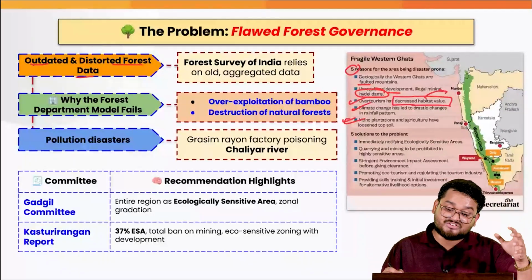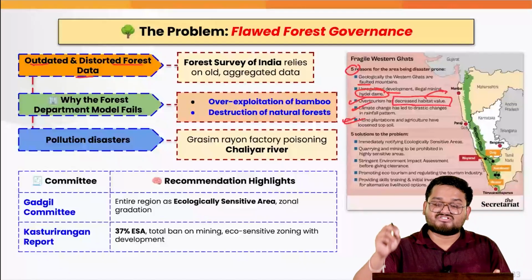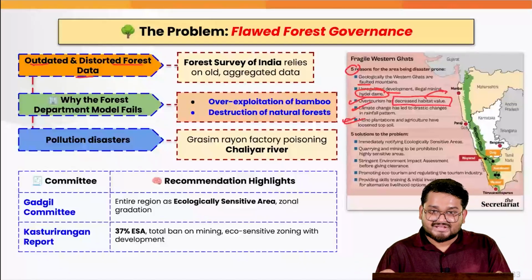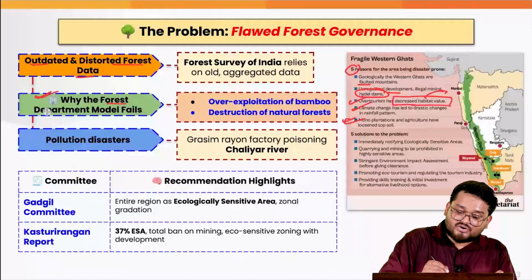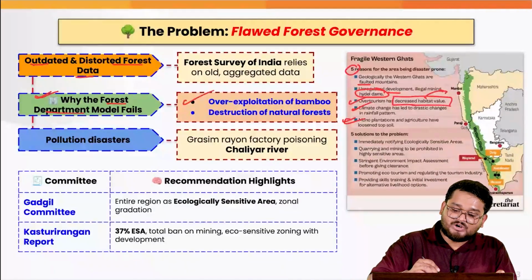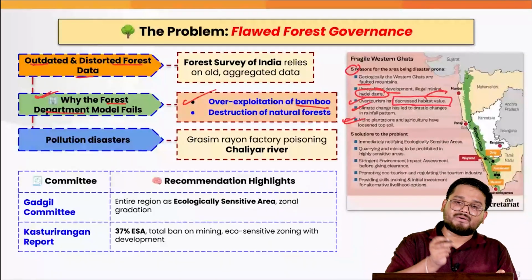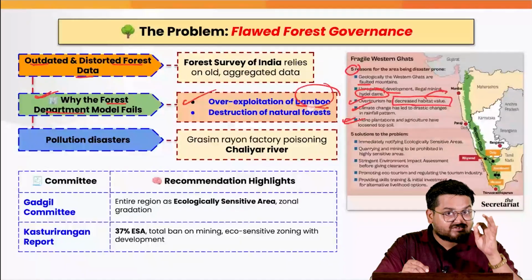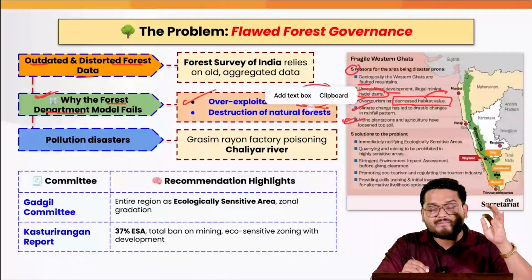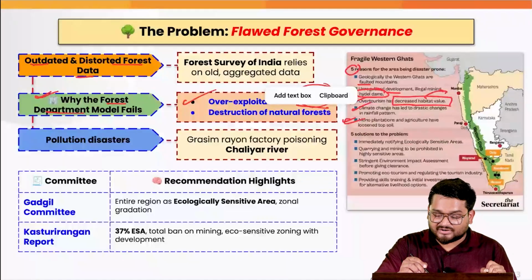Right? So this data is quite outdated, and that is why we need new data on the extent of the forest in the region. Also, when we talk about the forest departments and their failures, that actually runs into the overexploitation of the bamboo workers because they are not getting proper payments, and also the private sector is exploiting the bamboo planters and giving them less remuneration for their products.